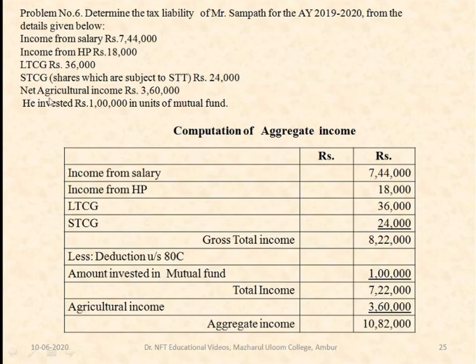And here the net agricultural income is given. Agricultural income for the year is more than 5,000. He got a net agricultural income of 3,60,000, so it has to be added. 7,22,000 plus 3,60,000 gives you the aggregate income of rupees 10,82,000.